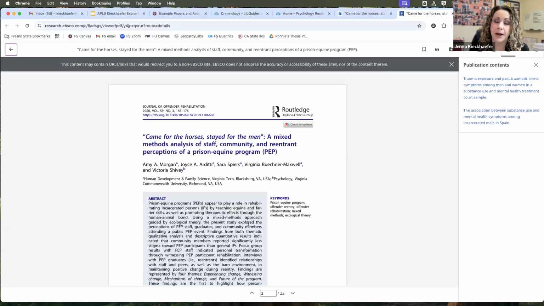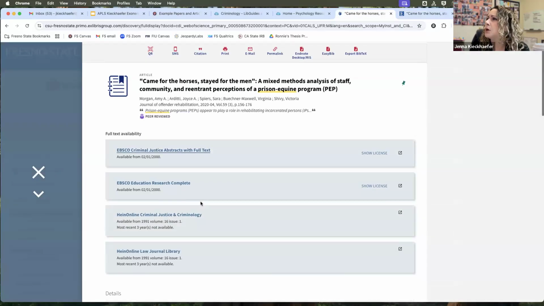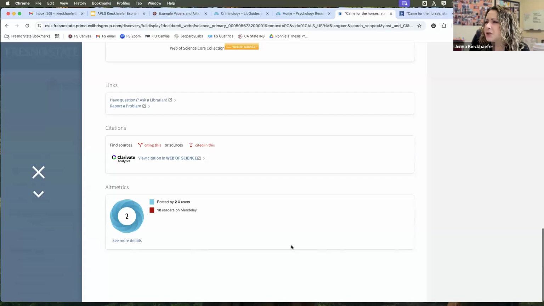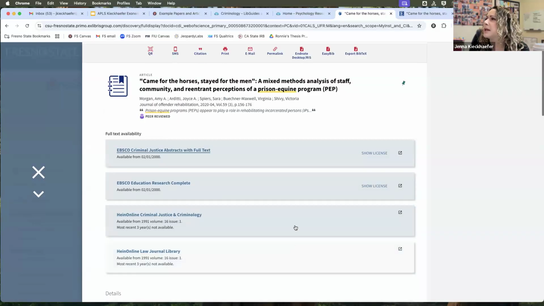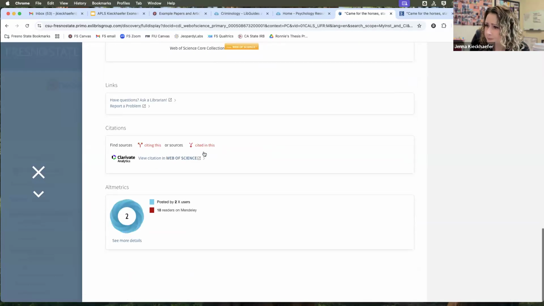So maybe you do one day of searching, and so I would download it. But however you want to keep track of these things, I think there's a way, if you're signed in, to add it to your list on your account, but I can't remember. I would just keep track of them, save it, maybe copy and paste the name or the author somewhere so you know you've downloaded this paper. And then you can read it, right? Download it, or you can potentially save a link and go to it later. I usually just download them, but maybe that's my old ways.